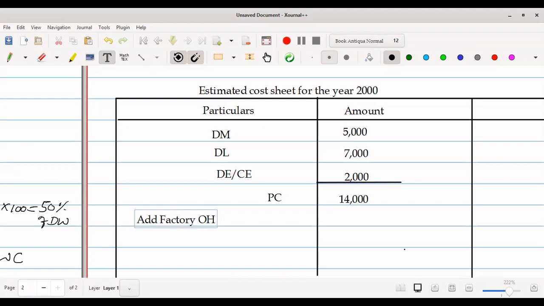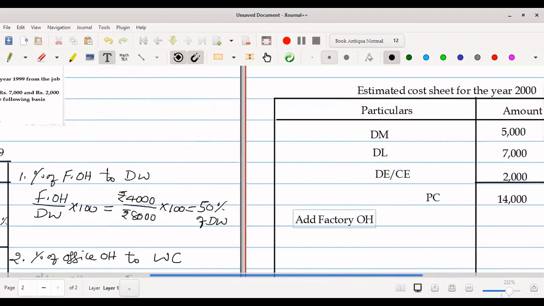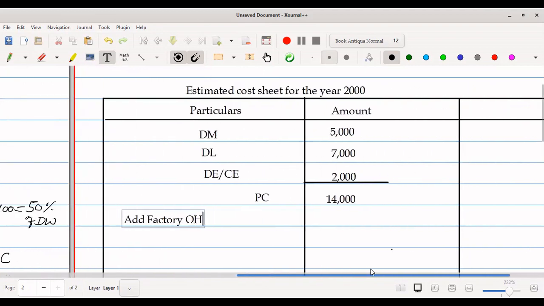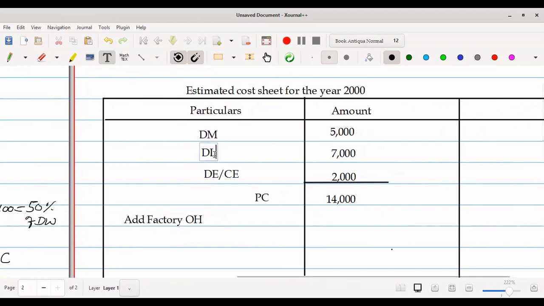Now add factory overhead. That is, we had done the working note. Factory overhead is 50% of direct wages. Now we have to take direct labor or direct wages.